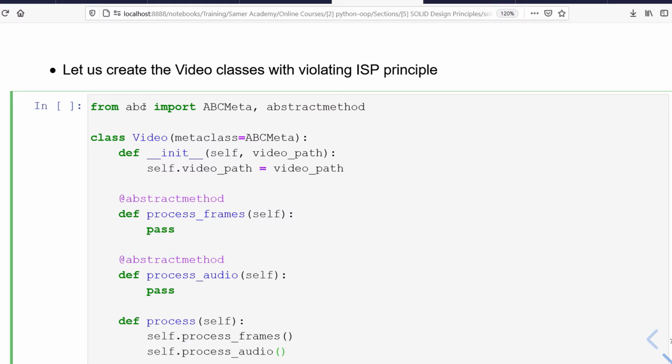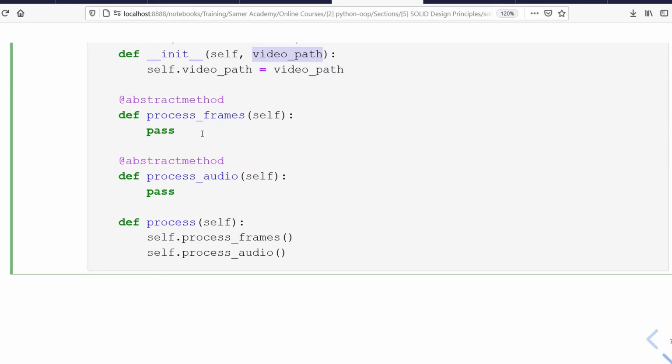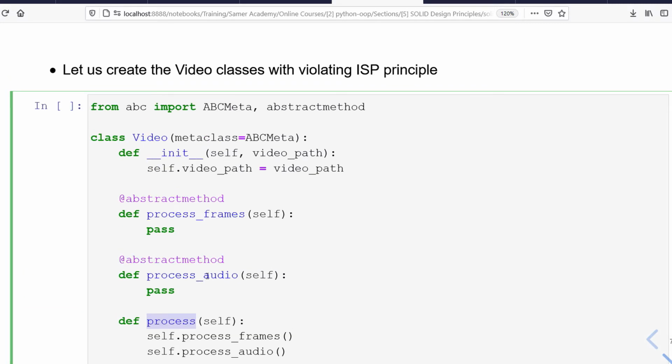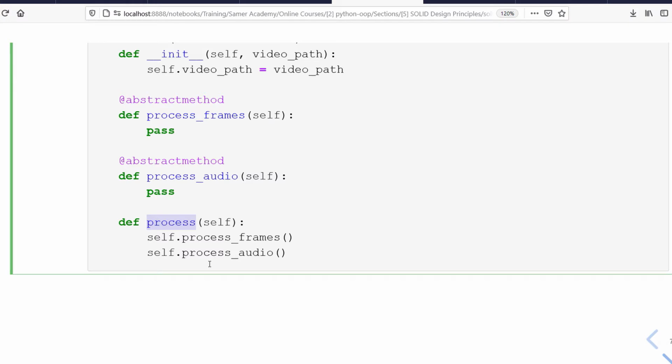The first thing that we need in this software is a class to represent the video itself, like the following. In this example, I am importing ABCMeta and abstractmethod in order to create an interface, which is Video in this case. As you see here, the constructor accepts one attribute, which is the video path. In this class we have two abstract methods, which are process frames and process audio. And here I have a method named process. When I call this method, it will call the other two methods, which are process frames and process audio.